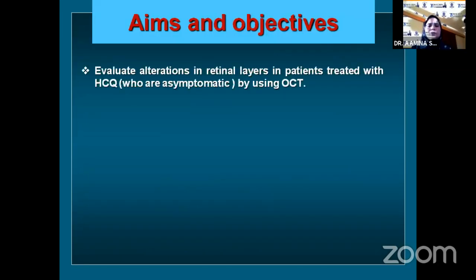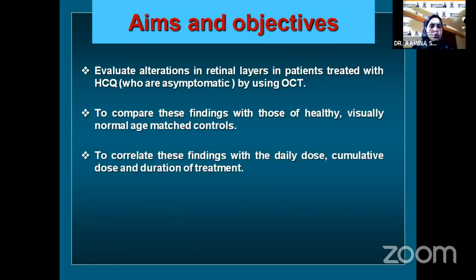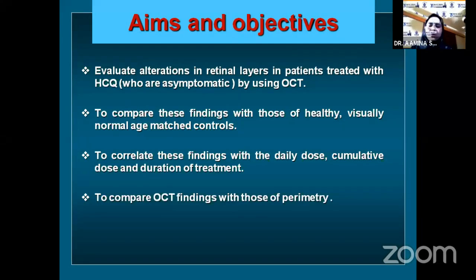The aims and objectives of this study were to evaluate alterations in retinal layers in patients treated with HCQ by using OCT. All these patients were asymptomatic. To compare these findings with those of healthy, visually normal, age-matched controls. To correlate these findings with daily dose, cumulative dose, and duration of treatment. And to compare OCT findings with those of perimetry.